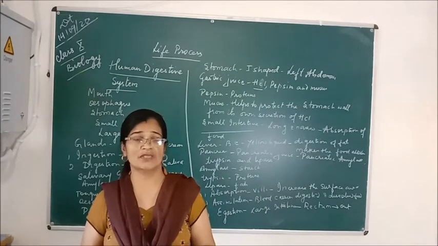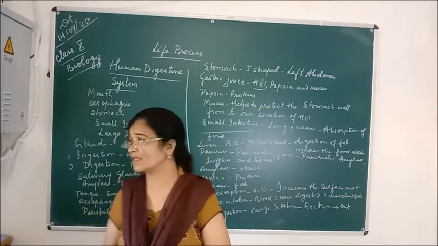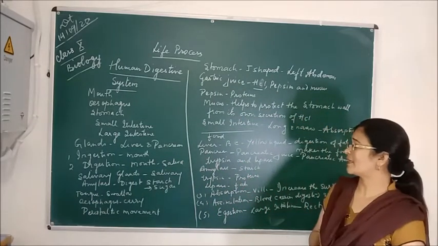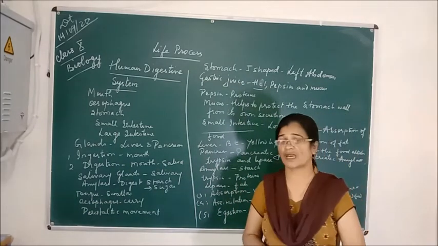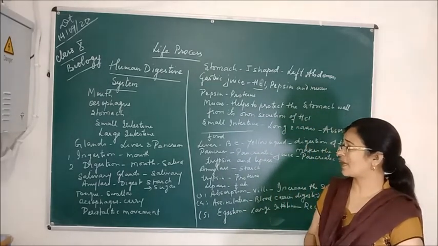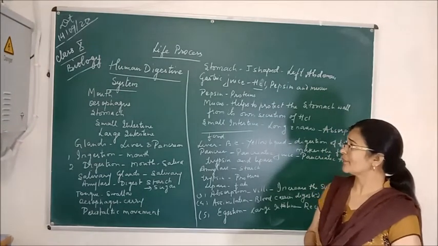This means the first digestion of food starts in the mouth itself, because the saliva contains salivary amylase, and this salivary amylase digests the starch into sugar. So the main function of the salivary amylase is to digest the starch into sugar.